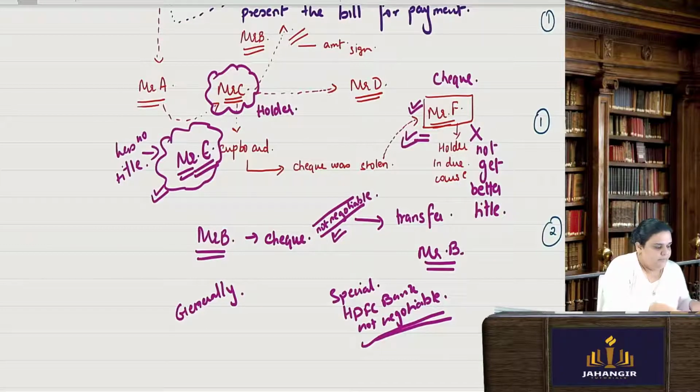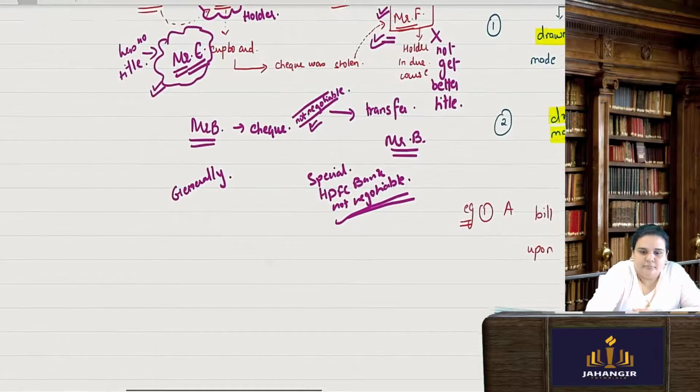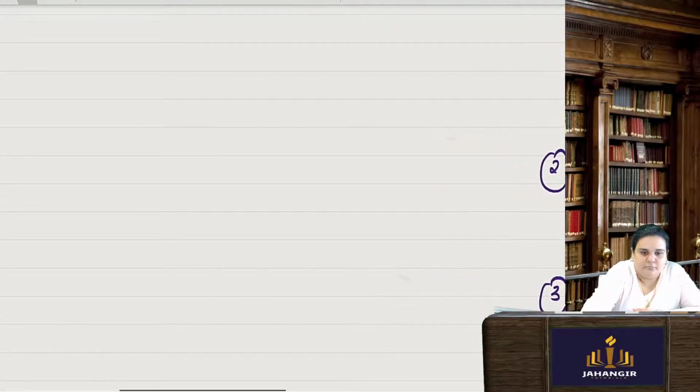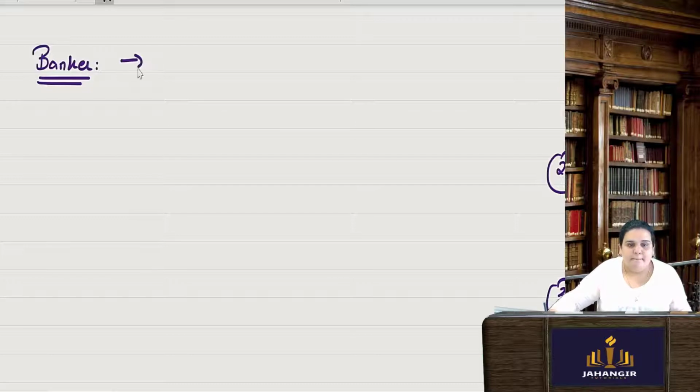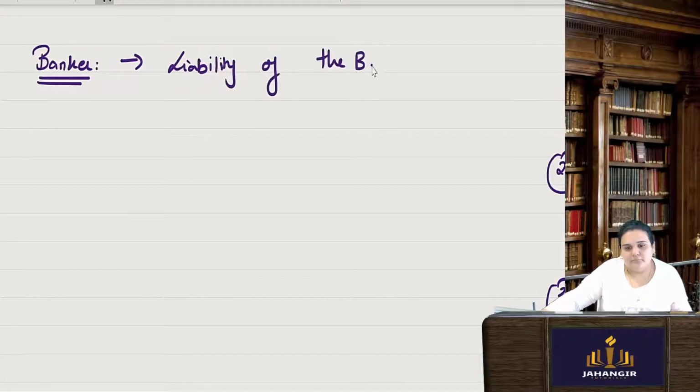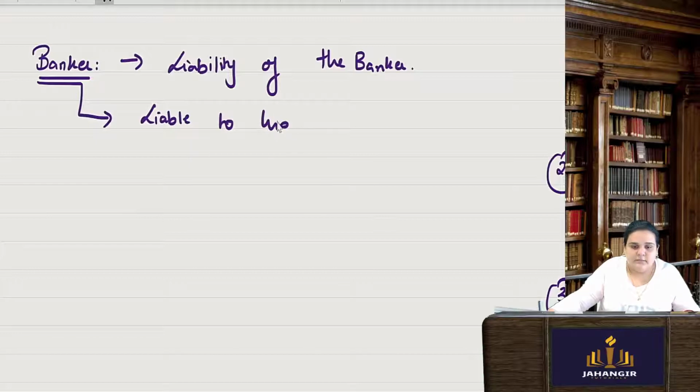Now coming to the banker. Generally we talk about the liability of the banker. Banker is generally liable to all his customers.